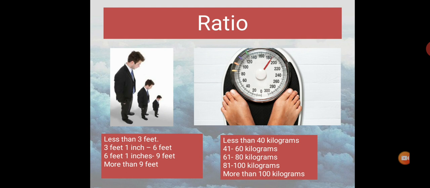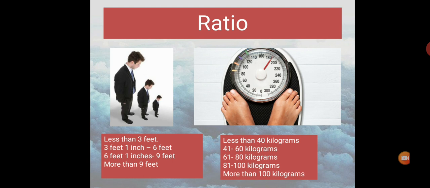Now we come to the ratio scale. It has all properties of interval scale and an absolute zero that allows a huge range of descriptive statistics and inferential statistics. The variables can be added, subtracted, multiplied and divided. For example, height 0 means actually no height. 0 weight is no weight, and as you see, it follows a particular interval scale of 3 feet in height and 20 kilograms in weight.